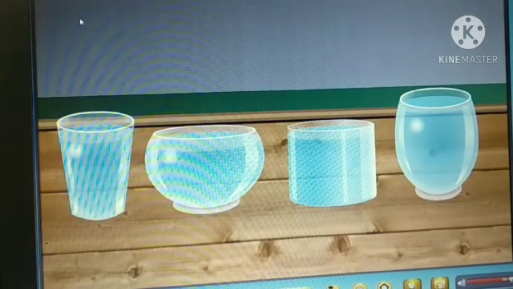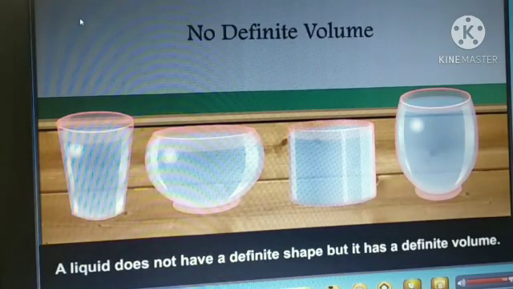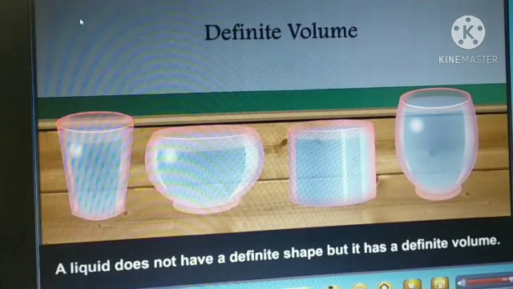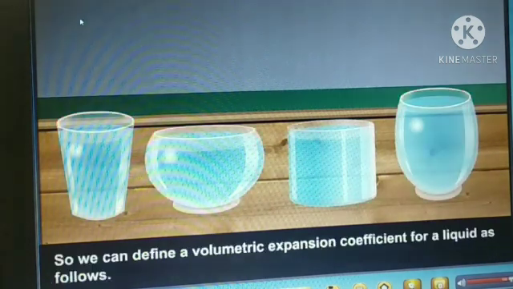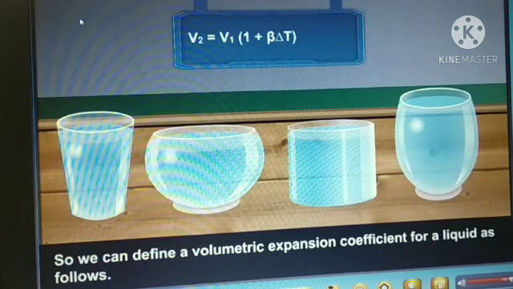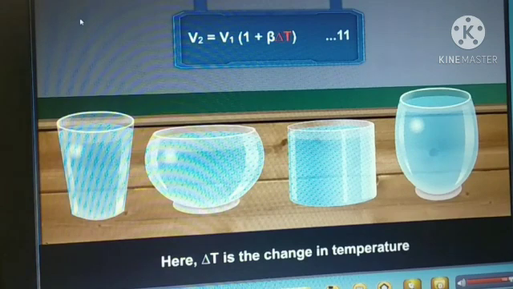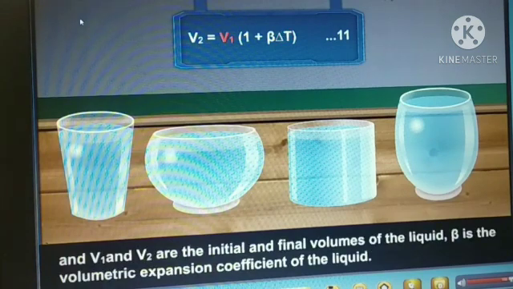Expansion of liquids. A liquid does not have a definite shape, but it has a definite volume. So we may define a volumetric expansion coefficient for a liquid as follows. V2 equal to V1 in bracket 1 plus beta delta T. This is equation number 11. Here delta T is the change in temperature and V1 and V2 are the initial and final volumes of the liquid.